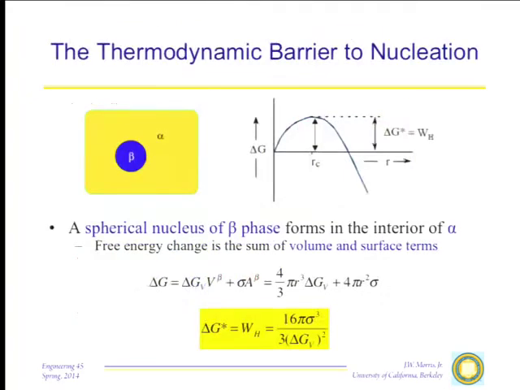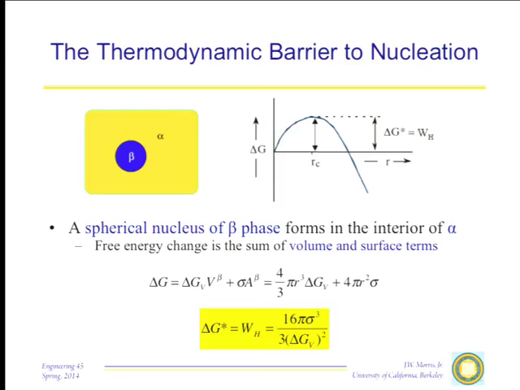Well, we introduced the nucleation and growth transformation last time. The simple introduction to that is as follows. Imagine an island of beta to form within the alpha phase. For simplicity, imagine it to be a sphere. If the beta is the stable phase, then the creation of a volume of beta will lower the free energy by an amount equal to the change in free energy per unit volume times the volume of the nucleus. However, in order to form that nucleus, we also form a surface, and that surface has a positive energy. Therefore, we have two terms. A volumetric term, which is negative and promotes the transformation, and a surface term, which is positive and opposes the transformation.